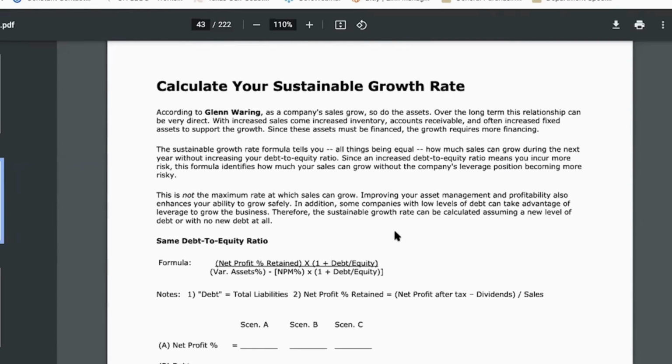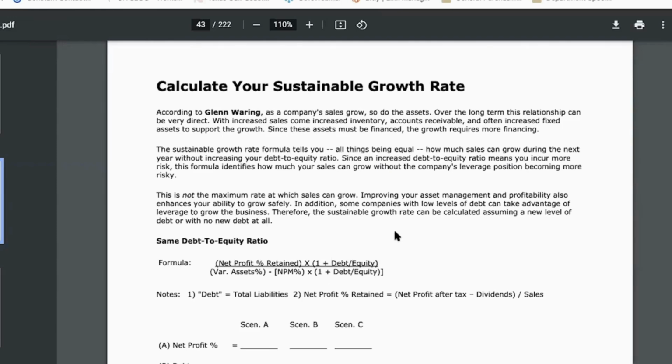Okay, so now underneath those 3 paragraphs, you see what looks like a very complicated formula. It is a complicated formula. Well, the good news is we're not going to use that formula to calculate sustainable growth rate. Instead, we're going to break that formula into several bite-sized pieces that will make it easy for us to calculate a company's sustainable growth rate. And so all we need are essentially 3 numbers to calculate sustainable growth rate.